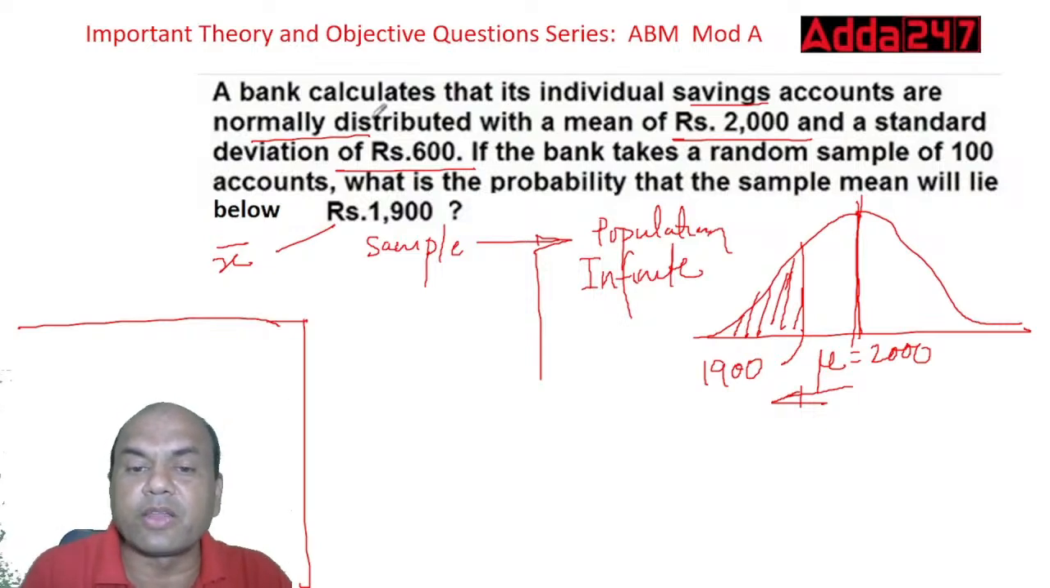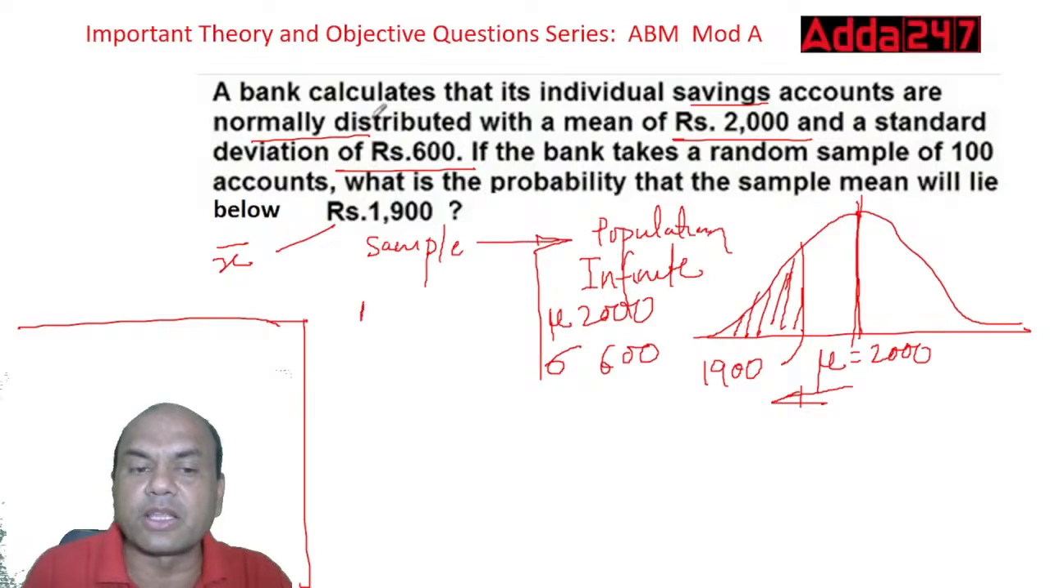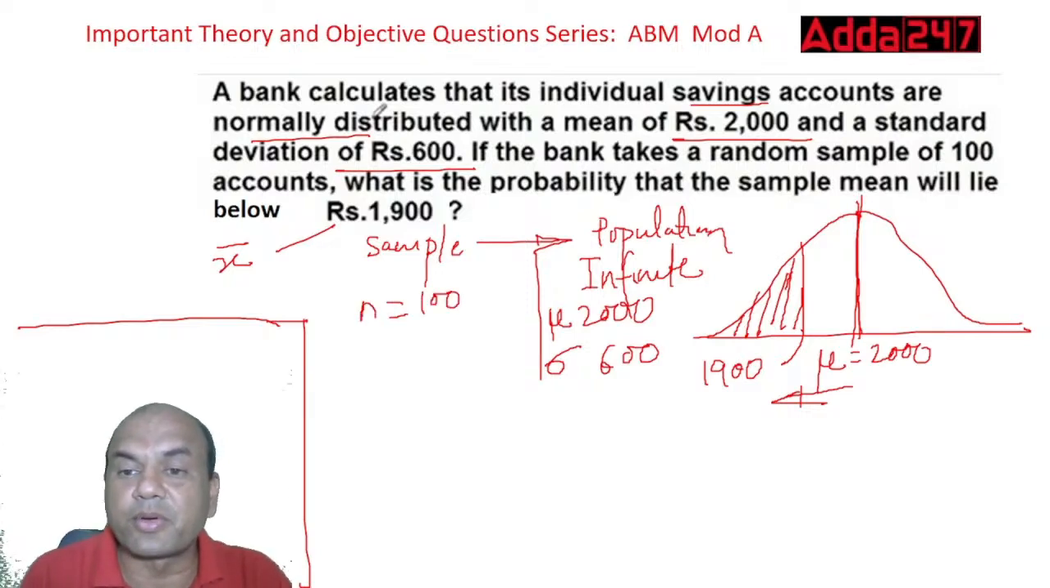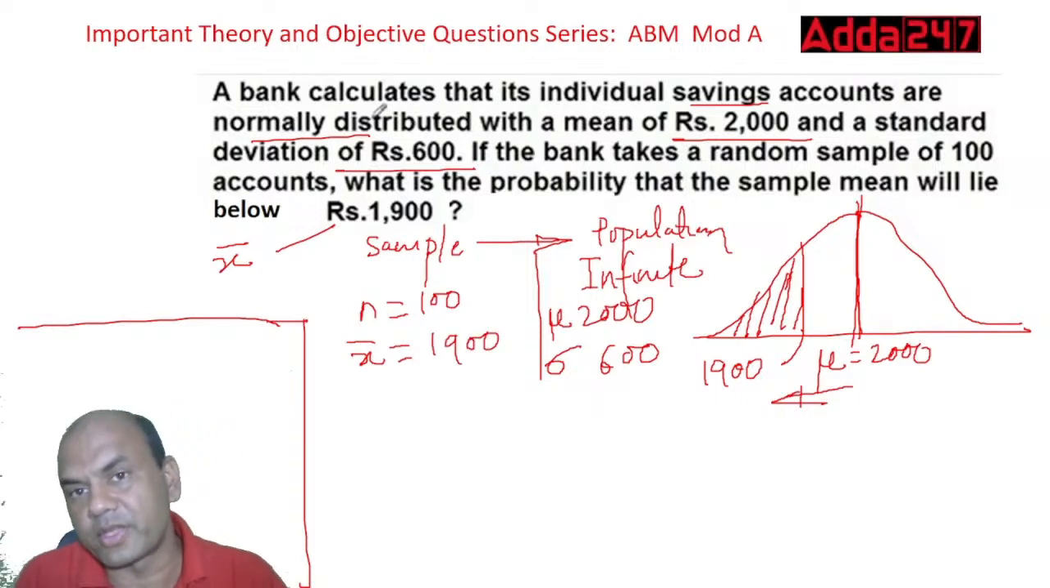For population, the value is given as mu. Mu is given as 2000. Then standard deviation, we write it psi like this. Psi is given as 600. Then on sample side, what is given? N, small n. Sample size is given 100. Then what is given about the sample mean? You don't know. So we'll call this x bar. X bar is given as 1900. So these are the four values you are having.